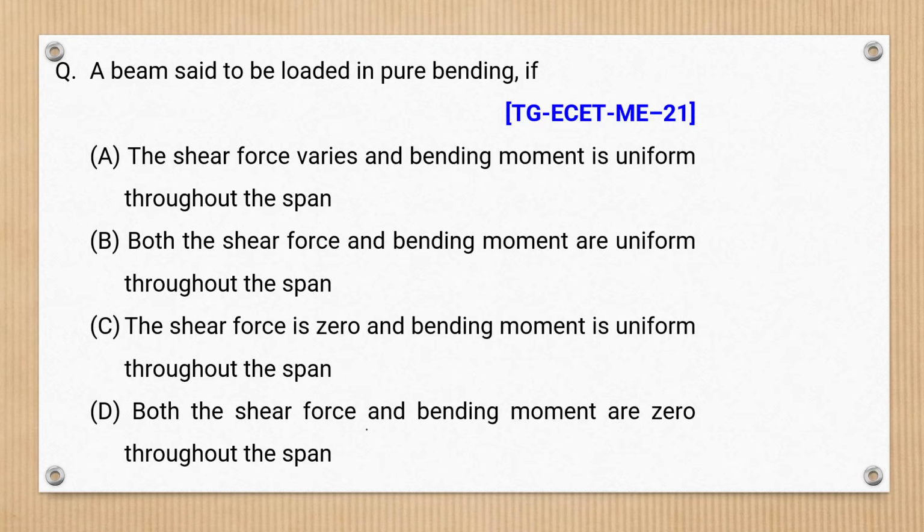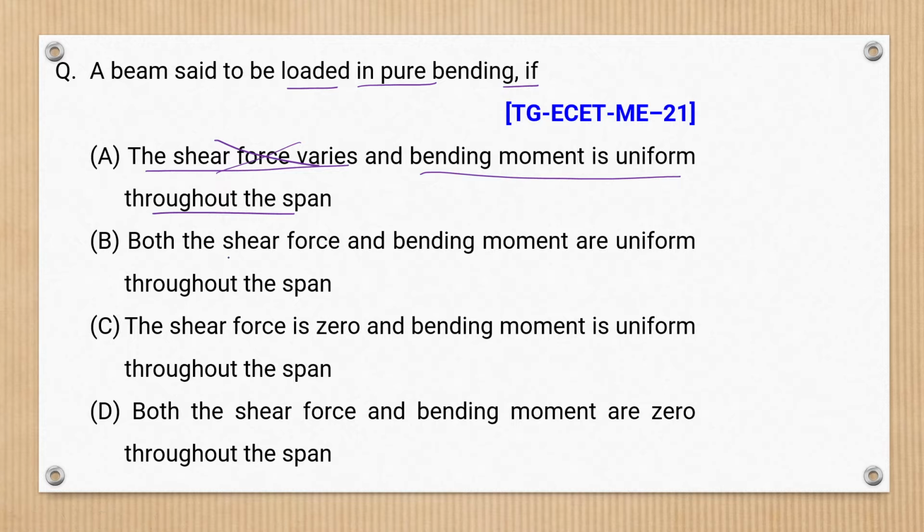The question says the beam is said to be loaded in case of pure bending if dash. Option A says that shear force varies. Bending moment is uniform throughout the span. Yes, bending moment is uniform throughout the span, but shear force variation, it says. So this is discarded because pure bending doesn't have any shear force at all.